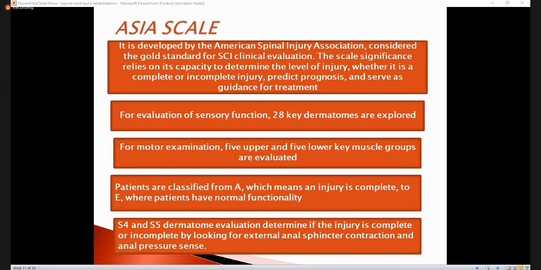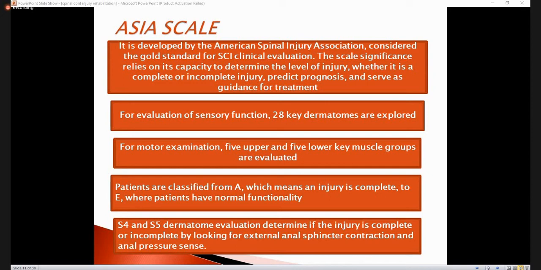In this, when the patient is classified to Asia A, it means that the injury is complete. And if there is Asia E, it means that there is normal function. In between, Asia B, we say that only the sensation is intact, but there is no motor innervation. And in C and D, there is sensory and motor innervation. In C, the muscles are in grade 2, and in D, the muscles are in grade 3 and above.